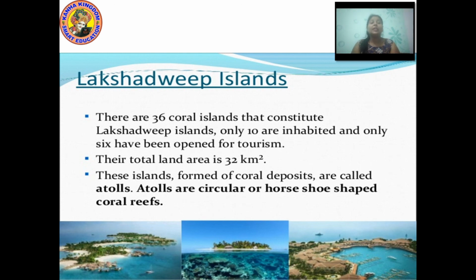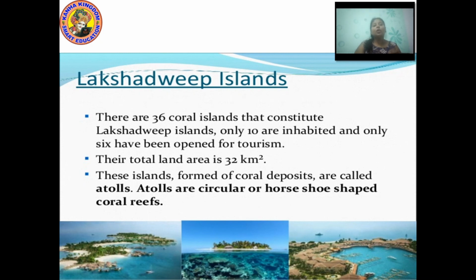There are 36 coral islands that constitute Lakshadweep. Only 10 are inhabited, meaning places where people live, and only 6 have been opened for tourism. In those 10, only 6 islands are open where people can go and visit. The rest are closed. Their total area is 32 square kilometers.